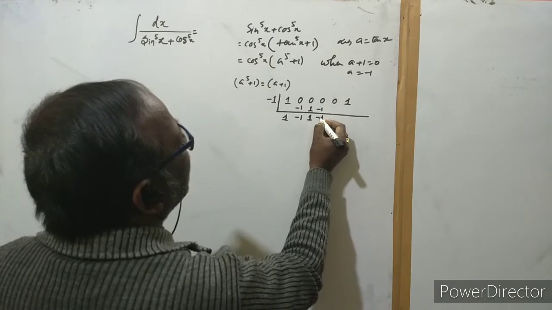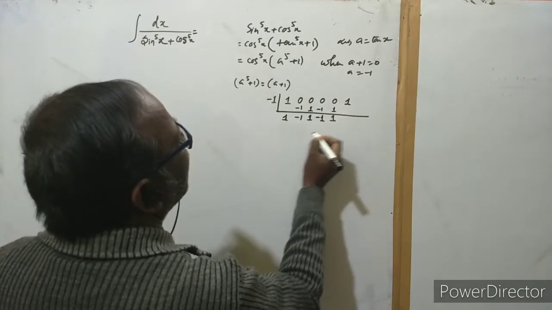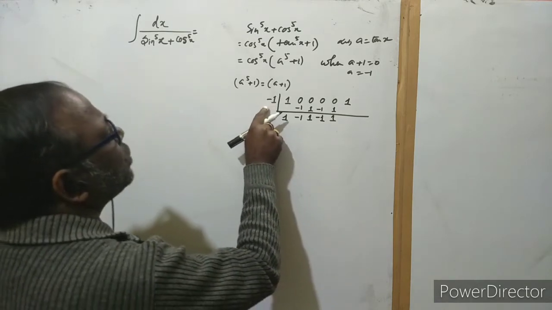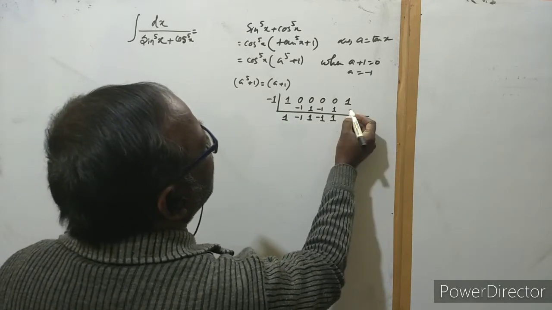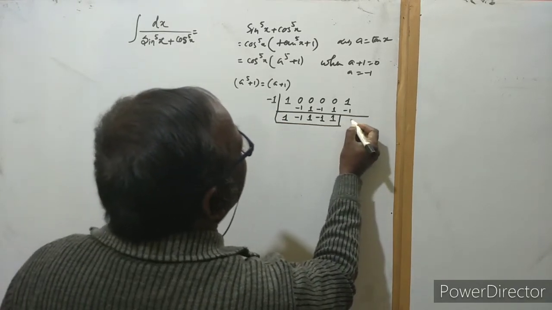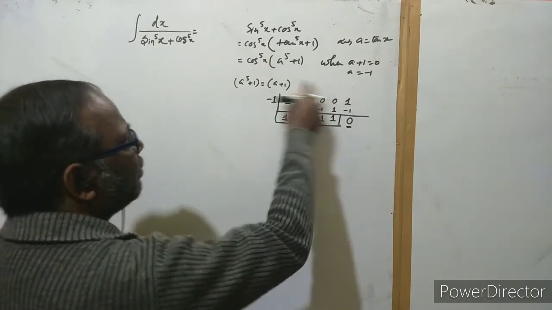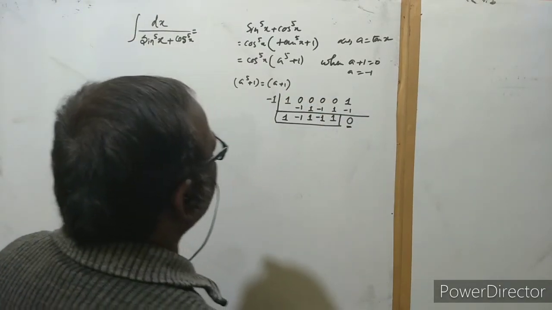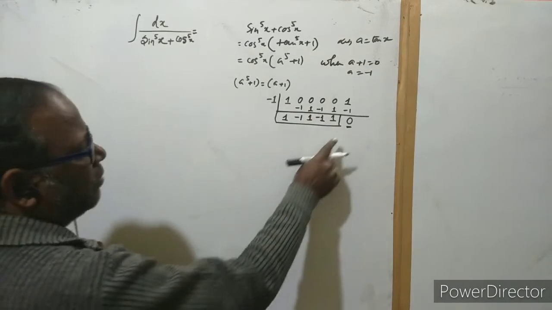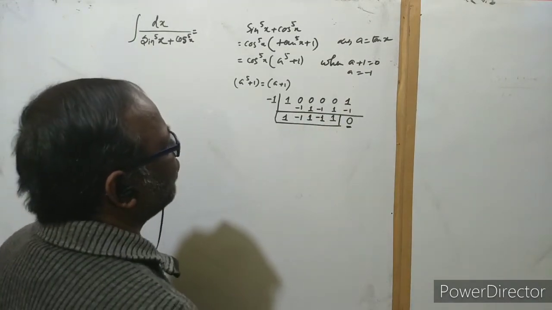Okay, then we get here minus 1. After that, then also we get here plus 1. Sorry, and if we multiply this, we get here minus 1. So if this is a factor, we show here a 0. So actually this is proved. It is a factor, and if we put this value, we need to get a 0, which exactly shows that this is the factor.